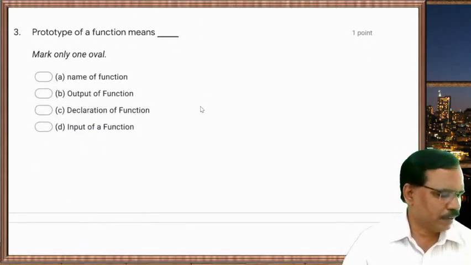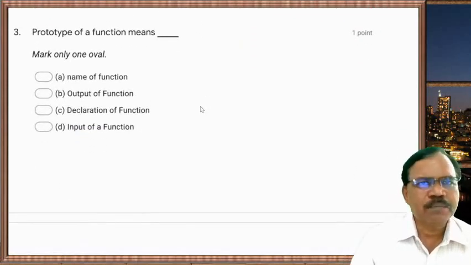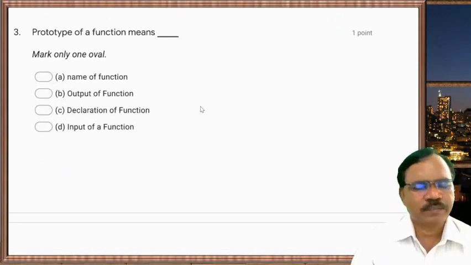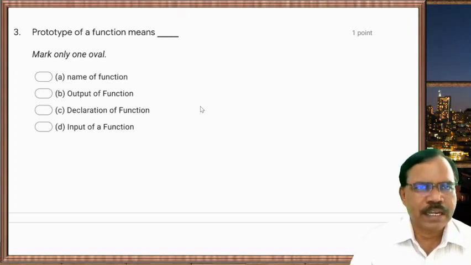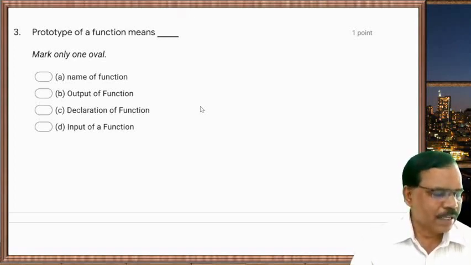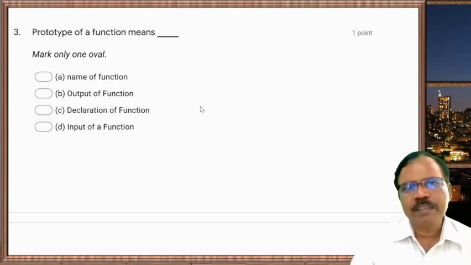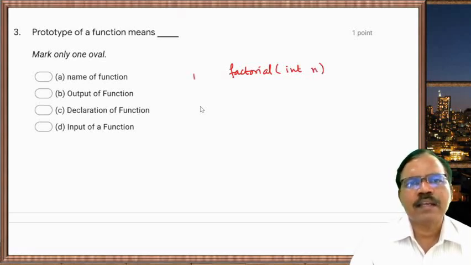Prototype of function means a function prototype is a declaration of function that specifies the function name, data types of parameters, and return type. Suppose we write some function, suppose we write here factorial. Factorial is the name of the function. Then we write here int n and here int. So this is function prototype.